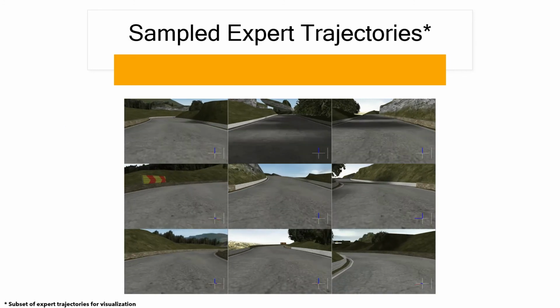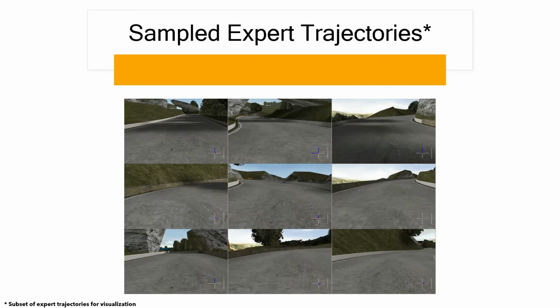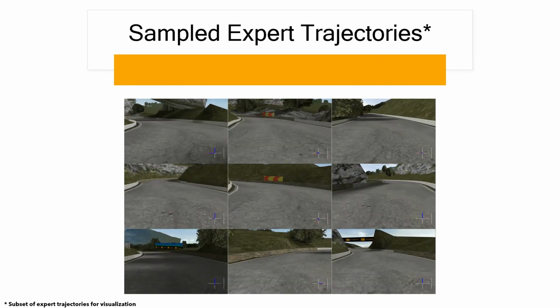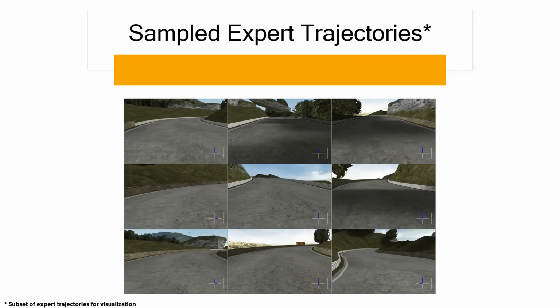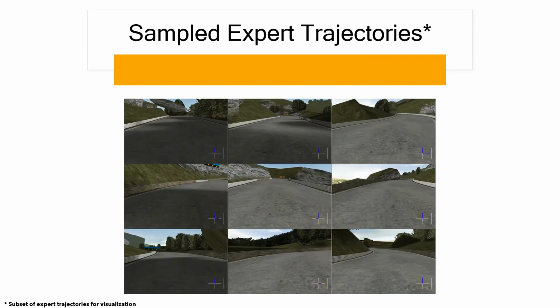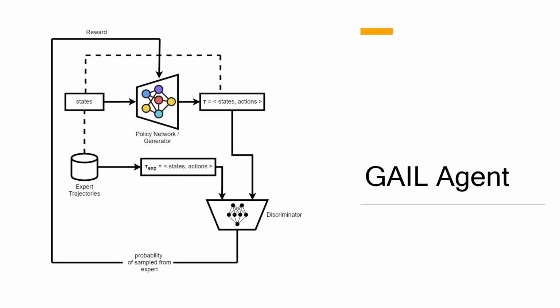As you can see on the screen, these are demonstrations of some trajectories derived from the expert-like policy learned by the RL agent, which will be used for training the imitation learning agent. After recording the expert-like trajectories, we begin training our imitation learning agent using the GAIL algorithm. For GAIL, we have two networks as a part of the GAN. The first is the policy network, which acts as the generator for generating the actions for states sampled from the expert trajectory. And second is the discriminator network, which tries to compare the state-action pairs obtained from the expert trajectory to the ones generated from the generator network.